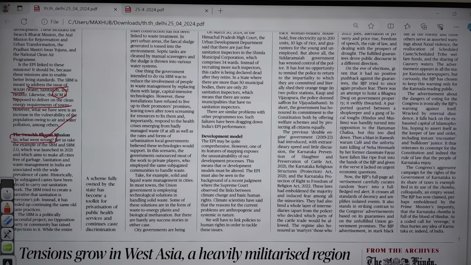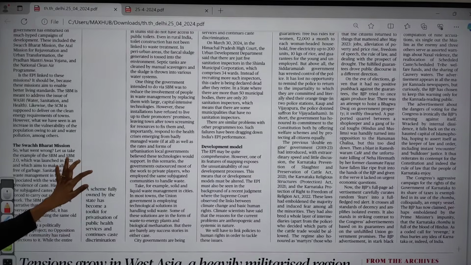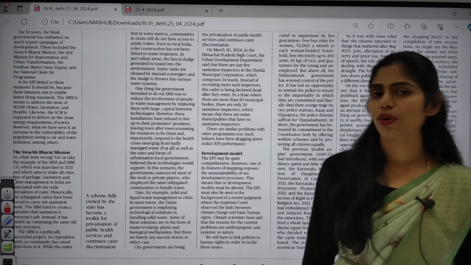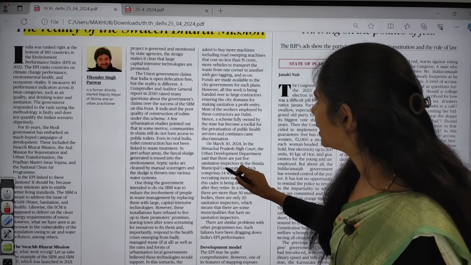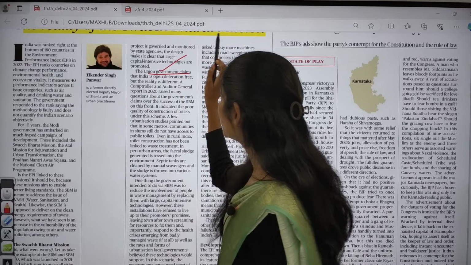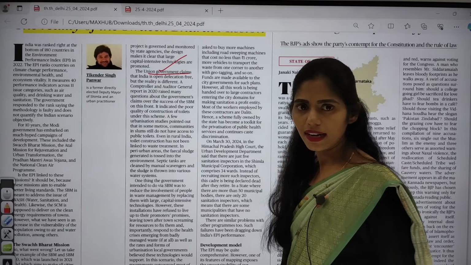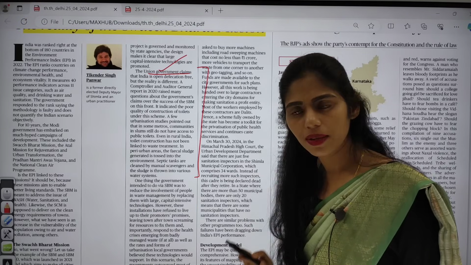This is about an article that talks about just the Swachh Bharat mission. The article says somewhat political things, so there is no need to look at those. Let's see only the important facts regarding this mission: what the components are, when it was launched, under which ministry, and what the success is. Let us see some important claims made by the central government. Our union government claimed that India is an open defecation free country, but the reality is very different. You can use this paragraph for constructive criticism only.